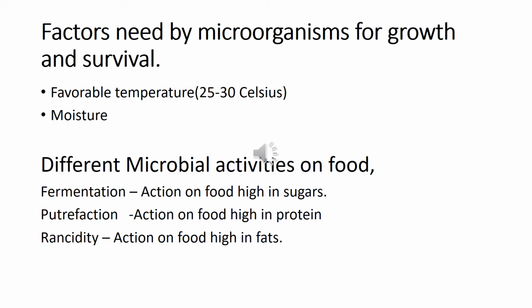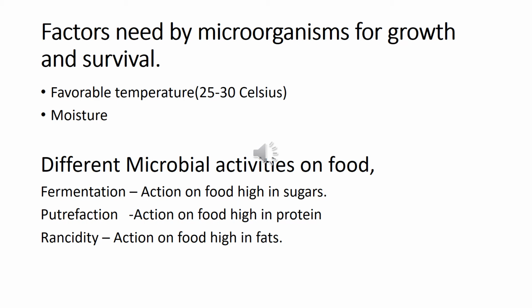Okay, this is an important topic that we have to learn, that is the factors needed by the microorganisms for their growth and survival. Now you already know the growth of the microorganisms and the releasing of their byproducts on the food make the food spoilage, right? Now they should have a favorable temperature. Microorganisms should have a favorable temperature for these organisms to act on the food. The usual favorable temperature is 25 to 30 degrees Celsius.